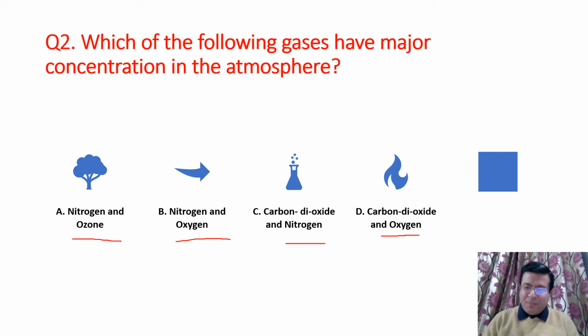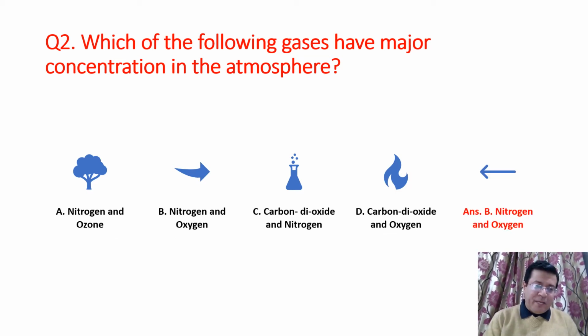Sometimes what happens, it looks very easy, but it is very tricky, and we have to find out the option in which both the gases are there, both the correct names are there. So major concentration, we know ozone is very less in proportion, so A option is ruled out, right?